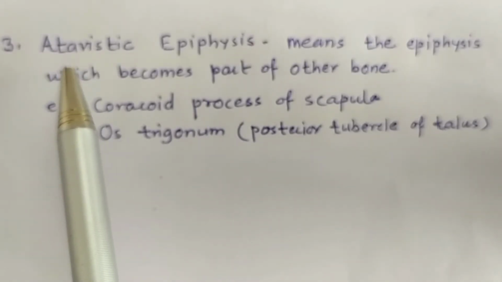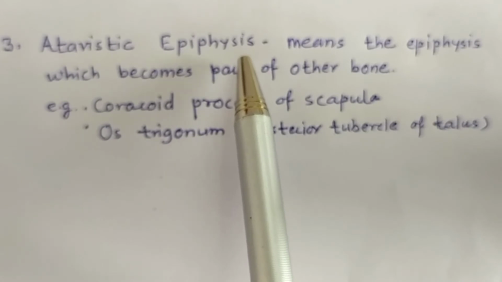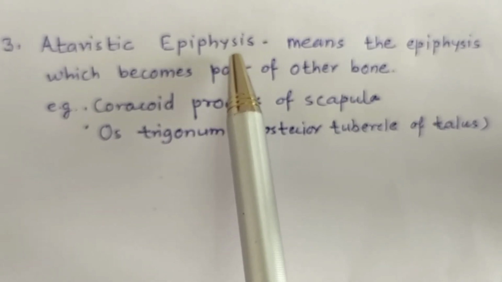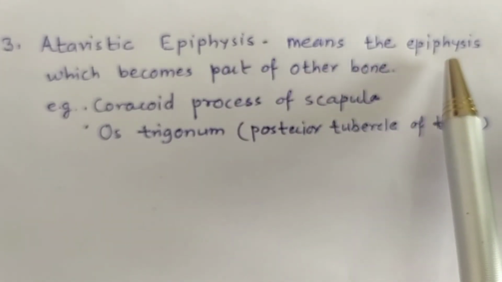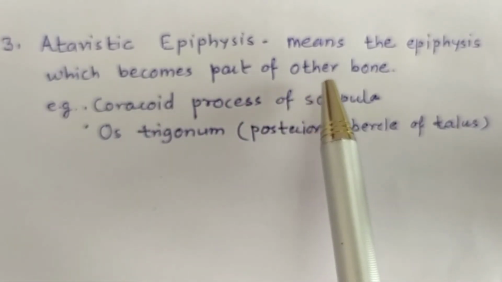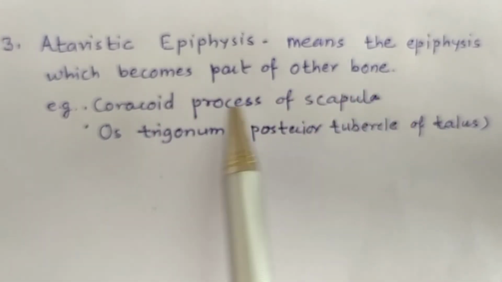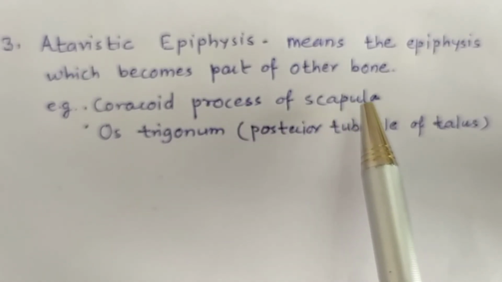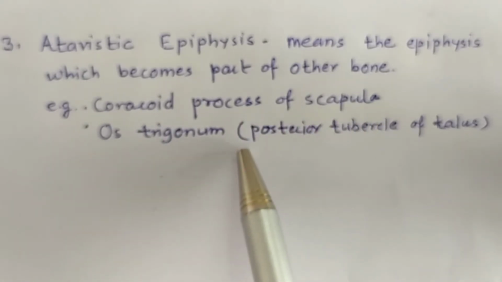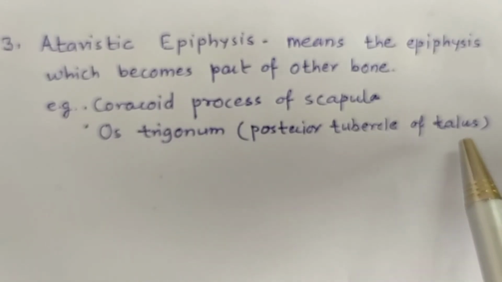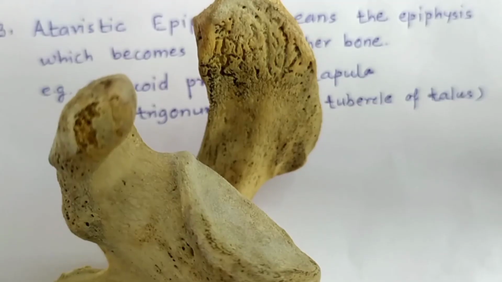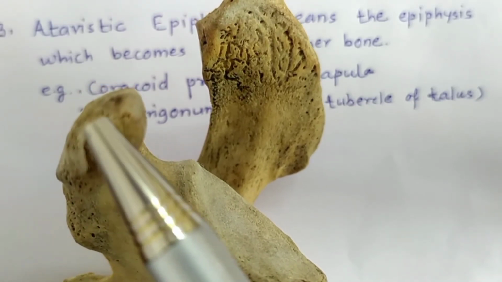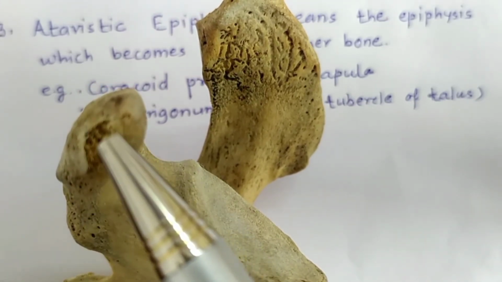The third type is atavistic epiphysis. Atavistic epiphysis means the epiphysis which becomes part of another bone. The examples are the coracoid process of scapula and os trigonum or posterior tubercle of talus. This is the coracoid process of scapula.